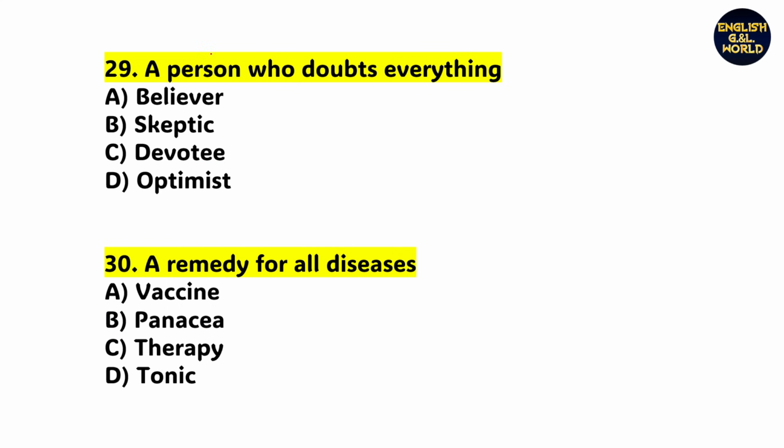Next, a person who doubts everything. What is it called? That is option B, skeptic. A skeptic is a person who doubts everything. So this one is very important. You have to be careful. Next, a remedy for all diseases. So what is the right answer? You people tell me in the comment section.